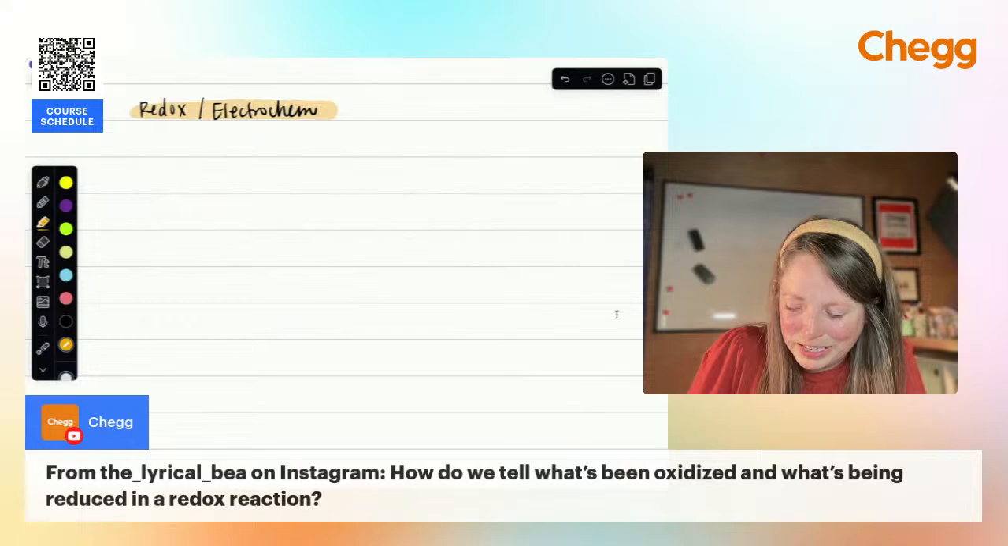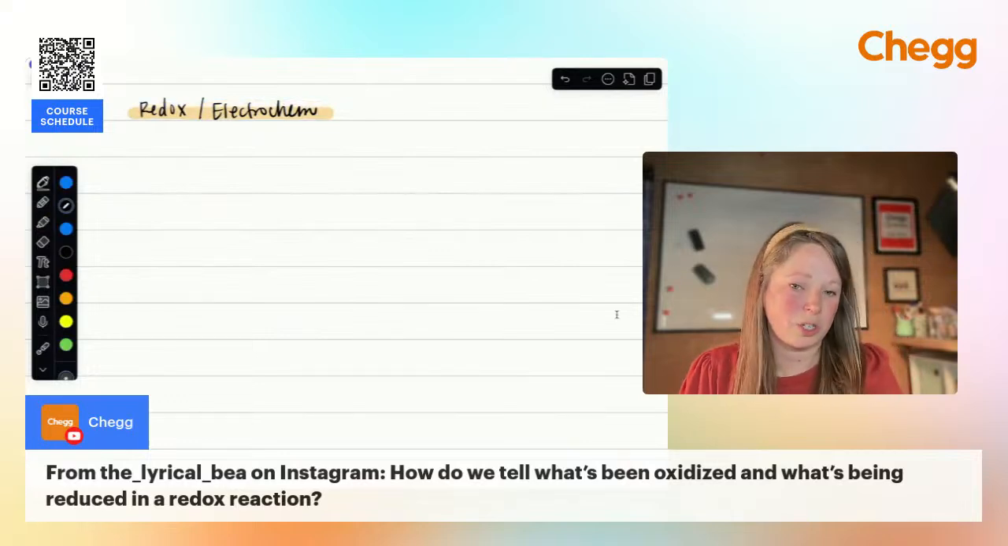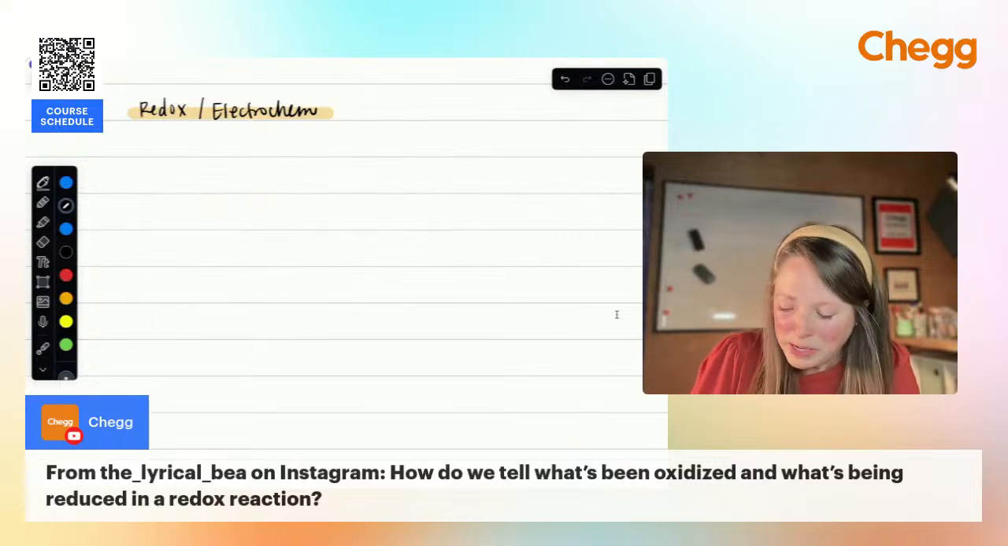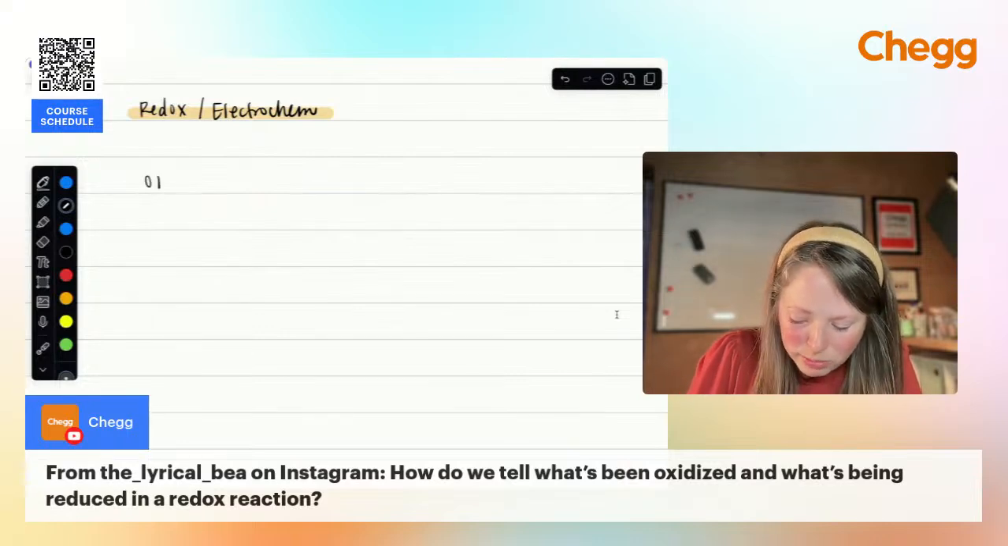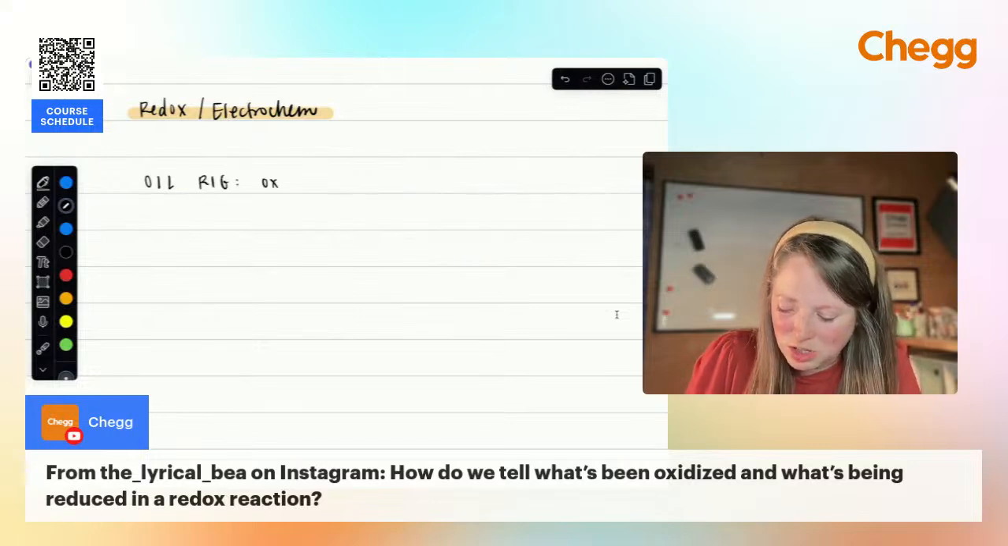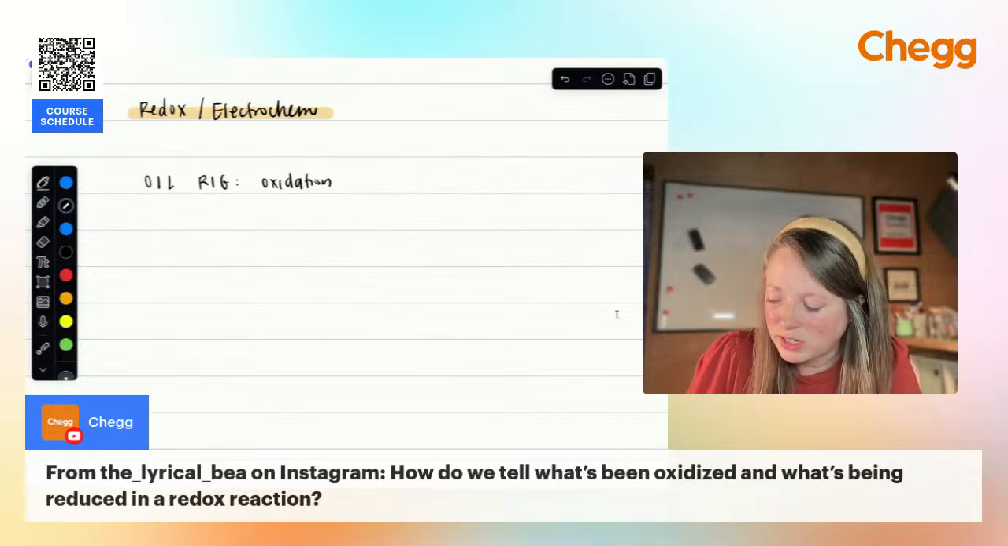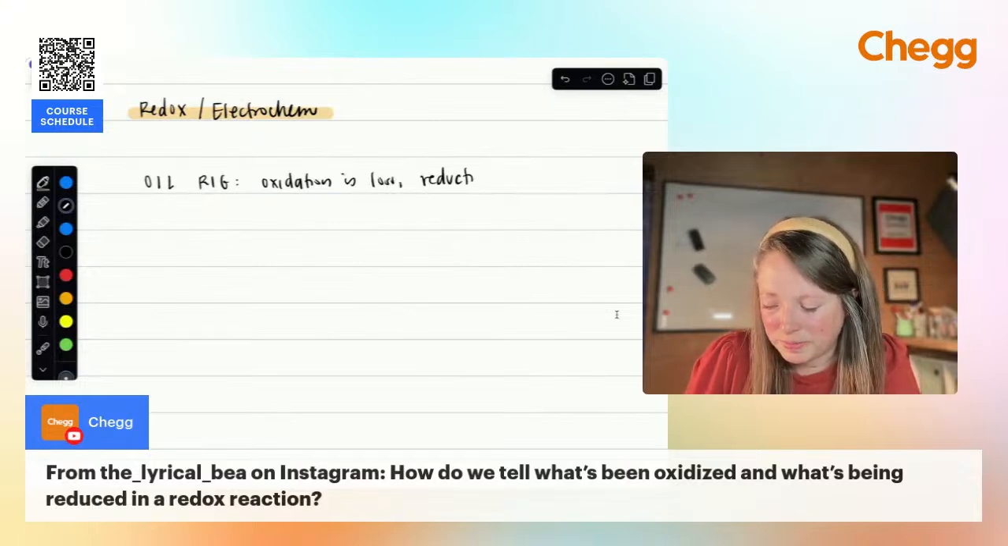All right, so with redox, a lot of this is going to be counterintuitive. How do we tell what's been oxidized and what's been reduced? You've probably heard the mnemonic device, right? OIL RIG, which basically is just oxidation is the loss of electrons, reduction is gain.